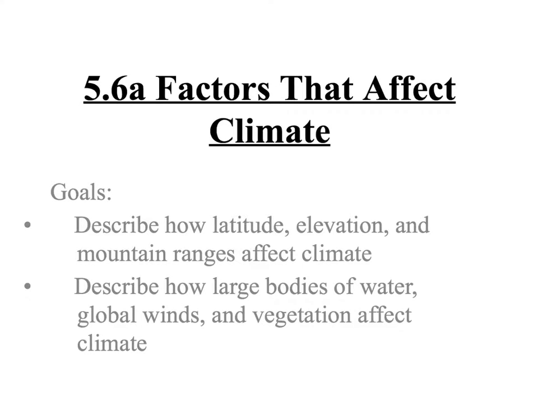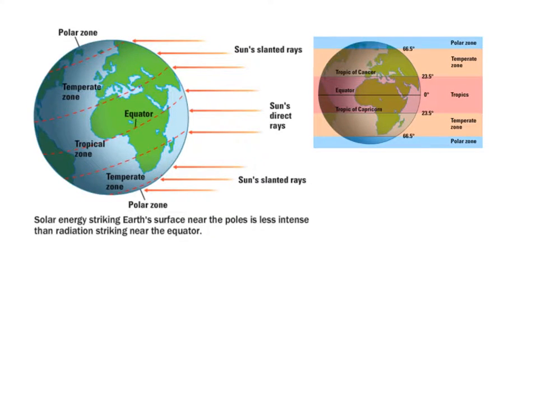The goals for today's video are to describe how latitude, elevation, and mountain ranges can affect climate, but also how large bodies of water, global winds, and vegetation can also affect climate. So if we look at latitude and its effect on climate, we can see some pretty simple things going on here that we'll look at.